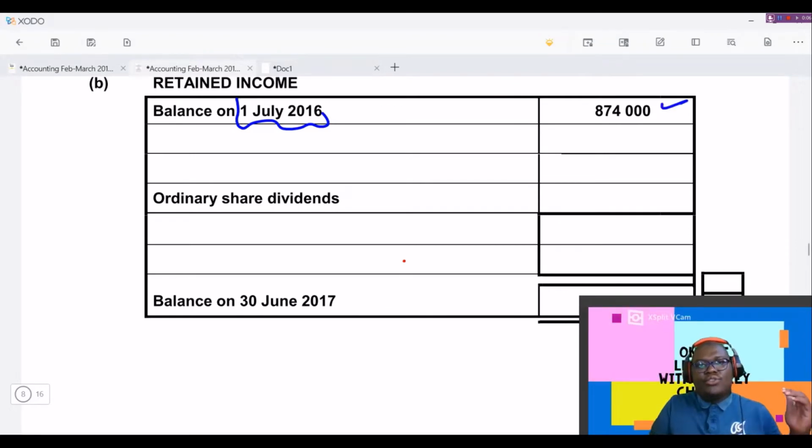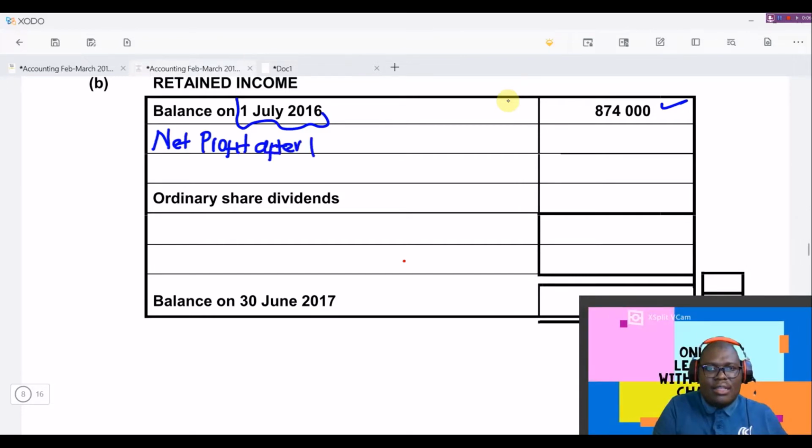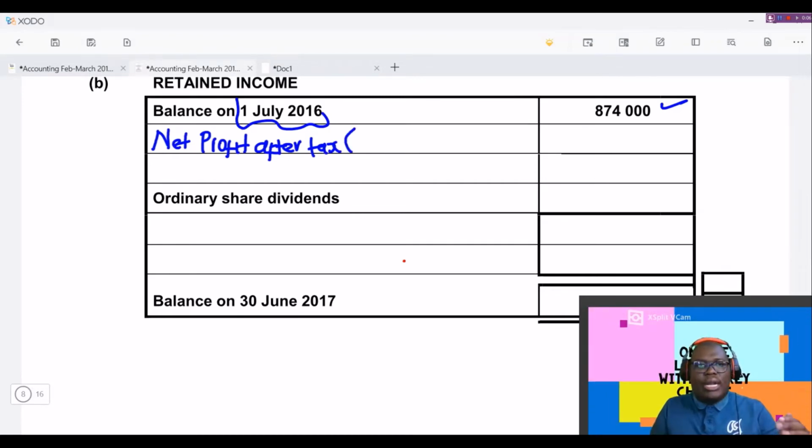And then from there, we need to remember what the format looks like, and what comes after the balance. What comes after is net profit after tax, and we must show the workings in brackets. How are we going to calculate our net profit after tax?